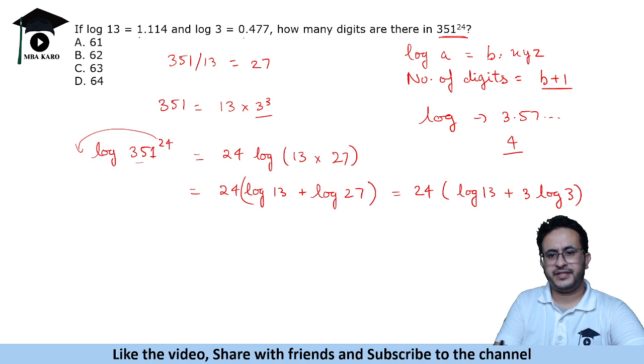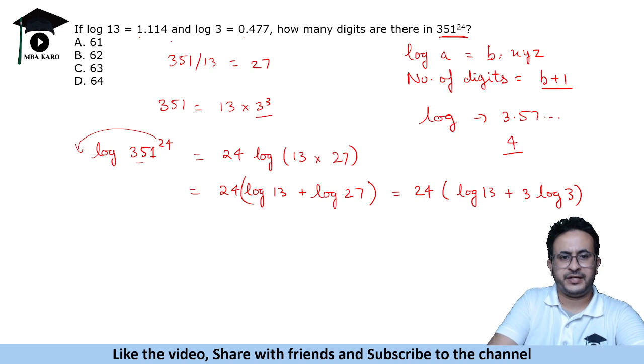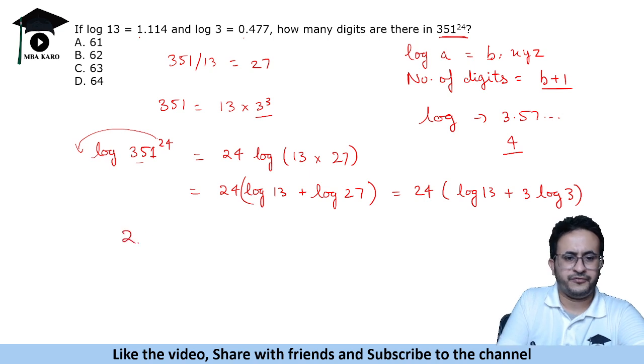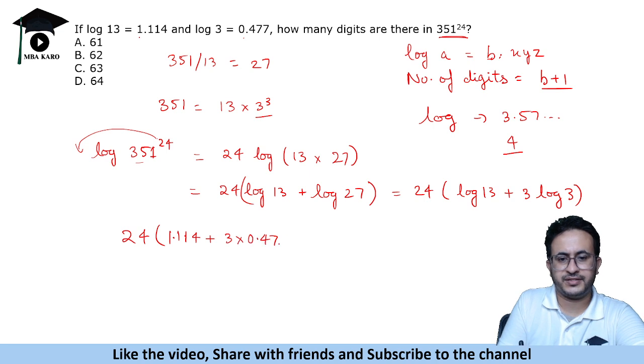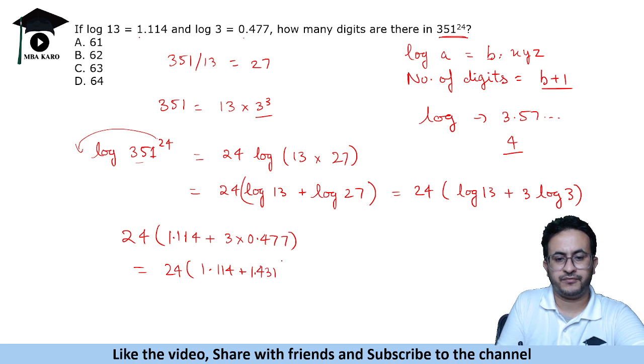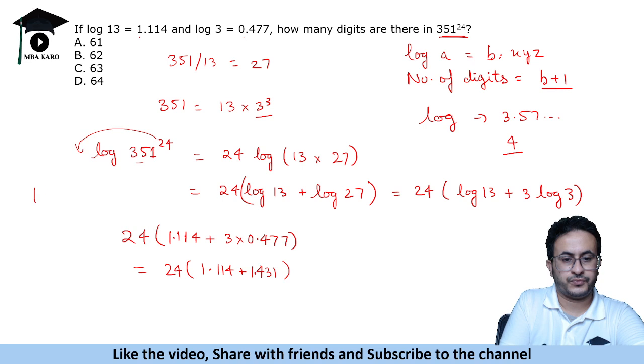Now we are given these values, so let's put these values in and solve it. 24 times log 13, which is 1.114, plus 3 times log 3, which is 0.477. A bit of calculation is needed here. 24 times of 1.114, and 477 into 3 is 1431, so 1.431.